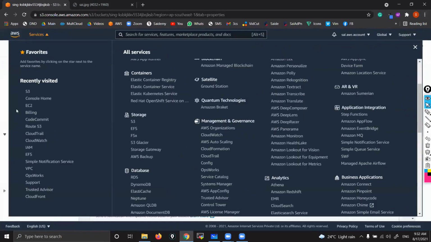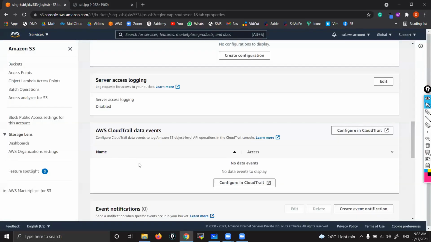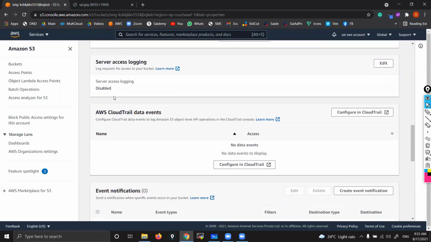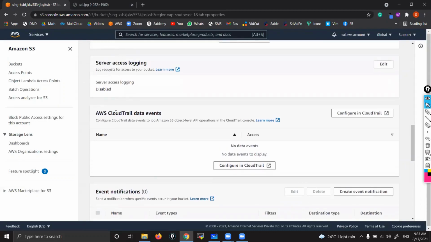CloudTrail. So even though it is related to S3, it's linked. Don't worry, we are going to see that in the CloudTrail class. There you will understand. There I will show you how to enable S3-related things, EC2-related things, everything. So it's a complete log-related service, in depth. This is basic level, bucket level, but here in depth, everything will be captured.